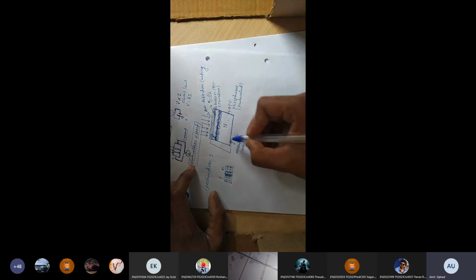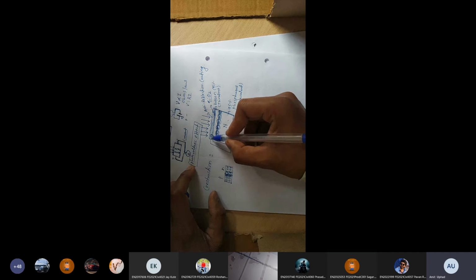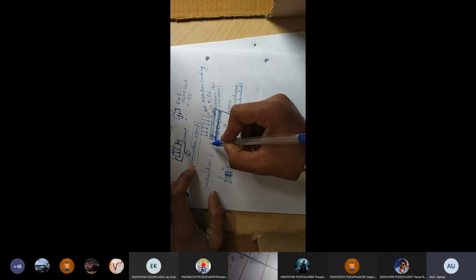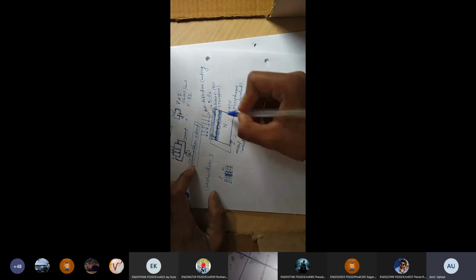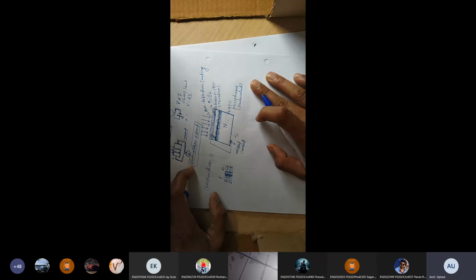And the p-type and n-type are connected with metal contacts. From here you can connect a wire, you can connect a circuit, right? This is the total construction of the solar cell. Is it clear what I am saying? Okay, I am teaching a bit fast, I know, but there is no time. Please try to understand, you can see the recording again, and if you have doubts, ask me later.